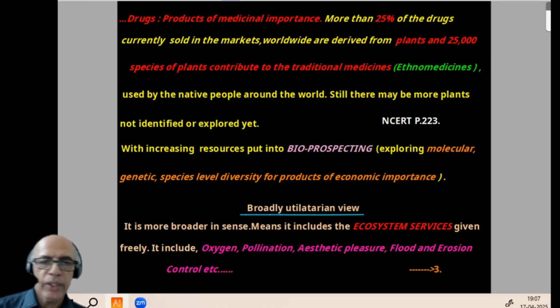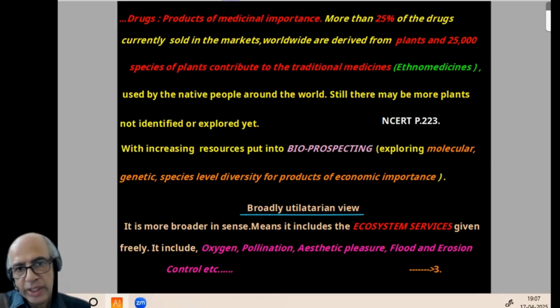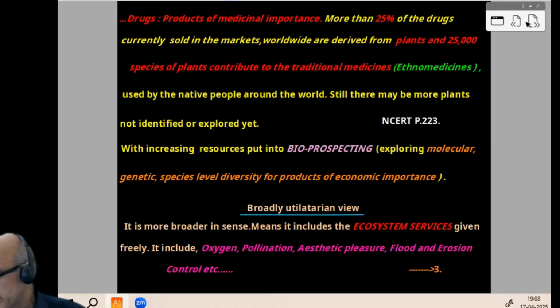Now we are entering the broadly utilitarian view. That indicates it is more broad. It includes ecosystem services given freely by nature. It includes oxygen, pollination, aesthetic pleasure, flood and erosion control, etc. Nature gives it freely. That is the broadly utilitarian view. Then the last view, or 3rd view, I will change the page.